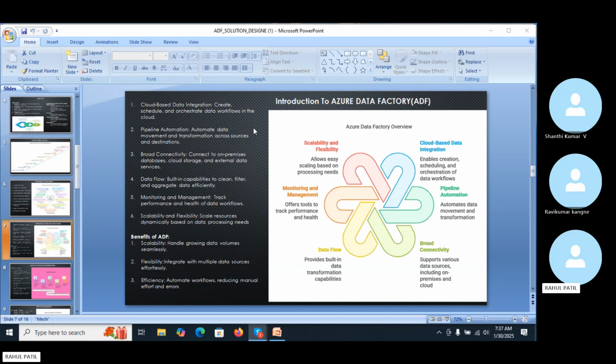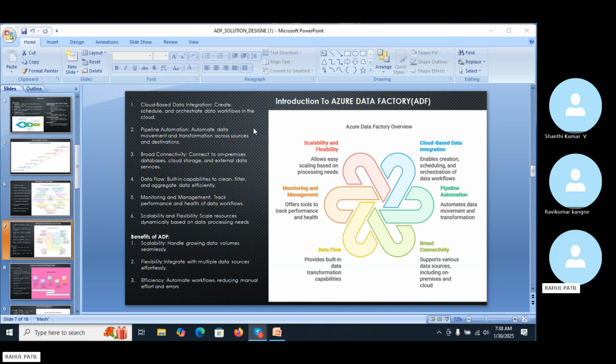So it provides as much space as needed. There is scalability and flexibility to scale up the resources dynamically based on the data processing needs, so we can get whatever amount of storage we need. These are the benefits of a cloud-based integration: pipeline automation, broad connectivity, data flow, and monitoring and migrating tools. There is tracking of the performance and health of our pipeline. So all these benefits we can get from ADF.